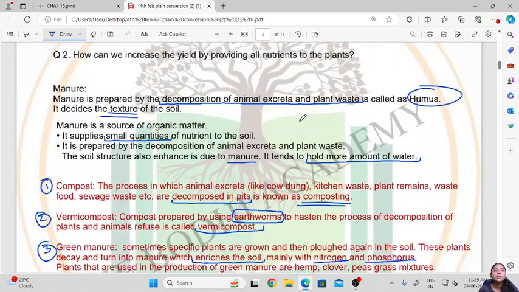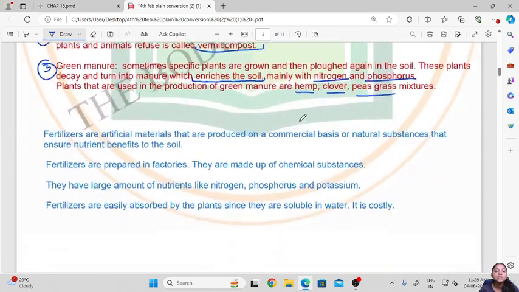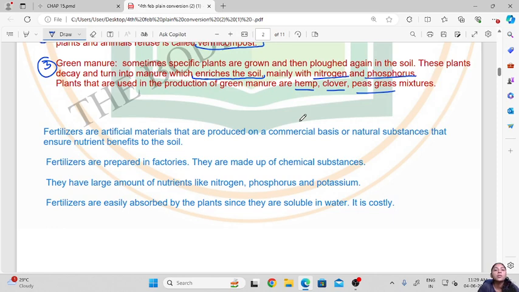Then another substance which we can use to provide nutrients to the soil is fertilizers. We have heard about fertilizers and manures in lower classes. These fertilizers are artificial materials that are produced in factories or on a commercial basis that ensure nutrient benefits in soil.